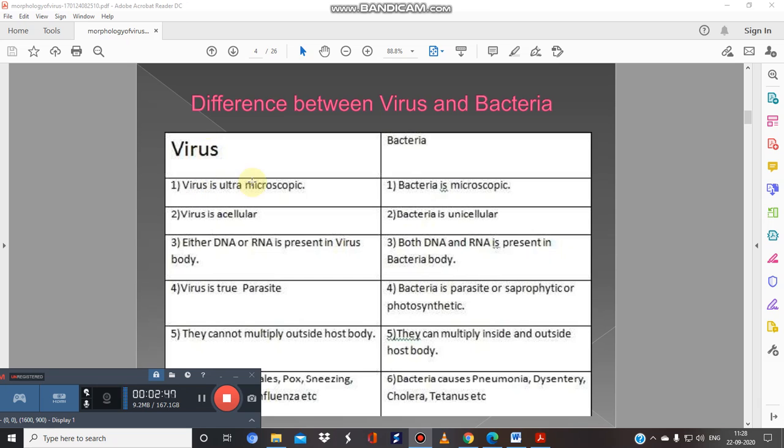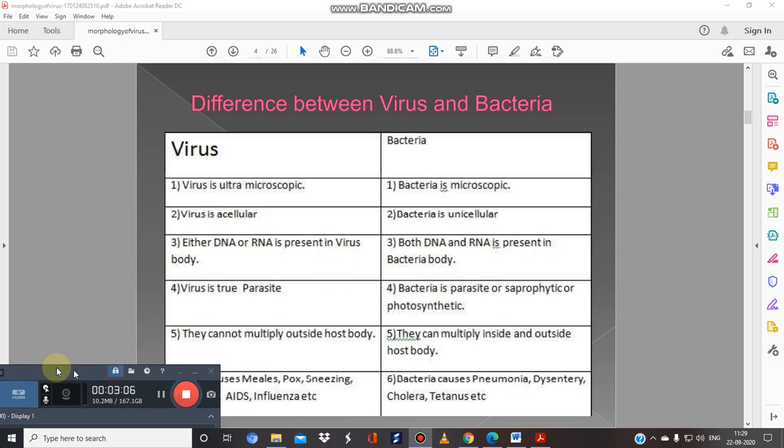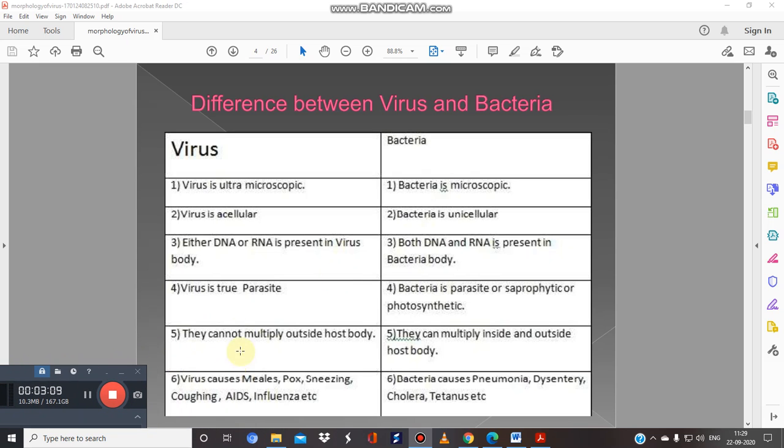The structure of the virus is ultramicroscopic, whereas bacteria you can observe with a high contrast, high resolution microscope. Virus is acellular, whereas bacteria are unicellular. Viruses generally contain either DNA or RNA, but bacteria contain both RNA and DNA as genetic material. Virus is a true parasite, whereas bacteria are saprophytic, or some of them are photosynthetic in origin also.